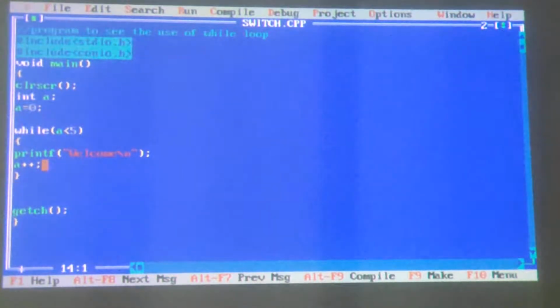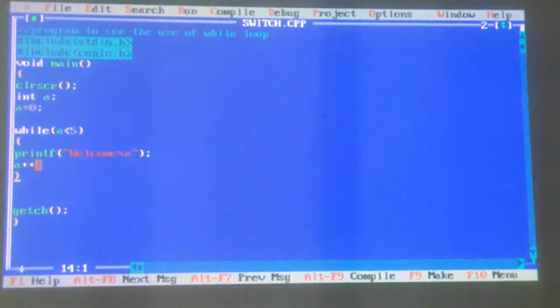Now what will be the value of a? 2. Is 2 less than 5? Again it checks the test expression. Yes, so it will print welcome for the third time. Then a plus plus, the value of a became, answer me please, 3. Is 3 less than 5? Yes, sir. So it will print welcome for the fourth time.